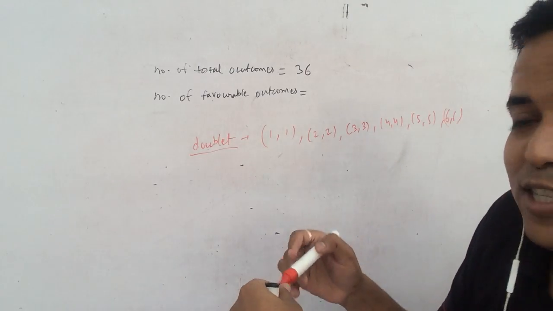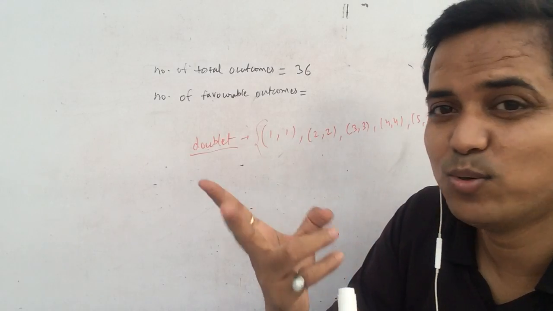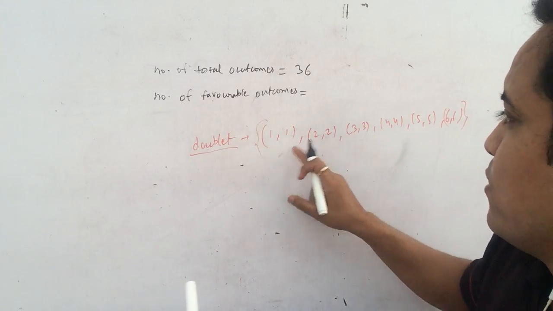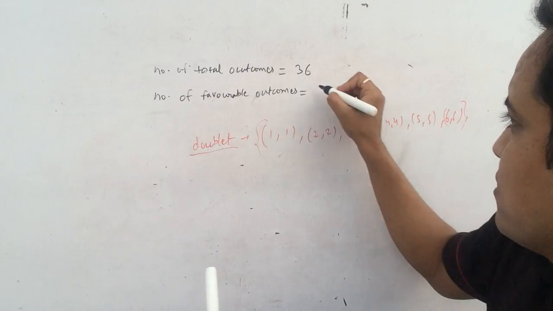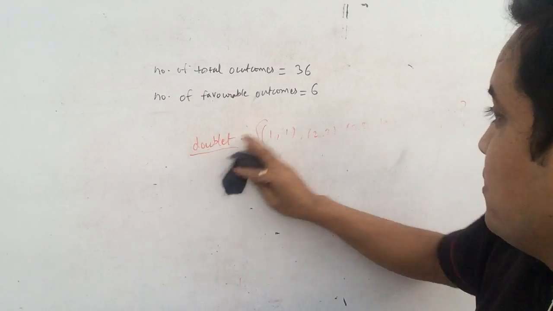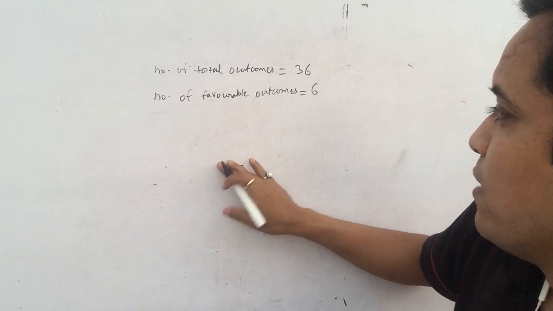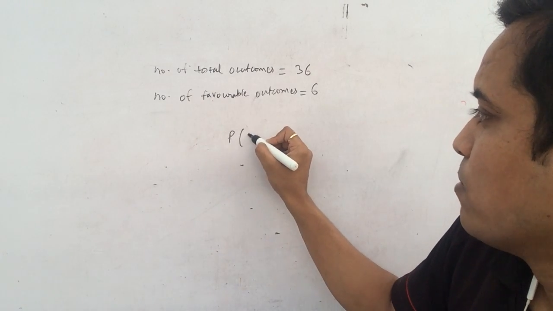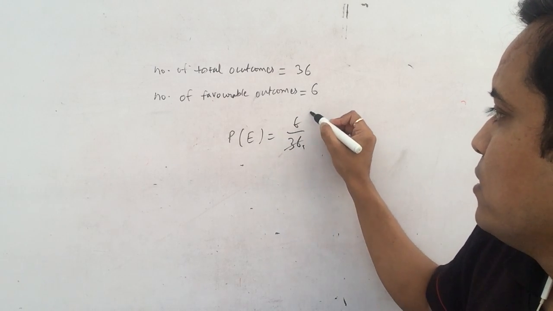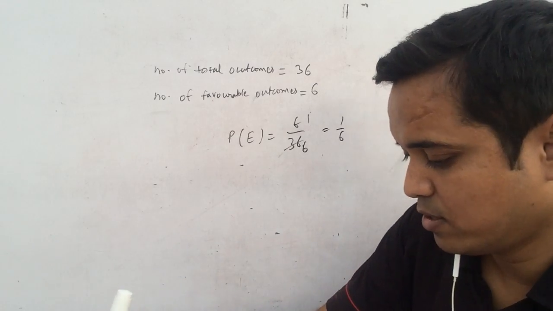These are 6 doublets in the throwing of 2 dice. So your number of favorable outcomes is 6: 1, 2, 3, 4, 5, 6, and you need to find the probability of these. So what would you write? Probability would be the number of favorable outcomes upon the number of total outcomes. It would be 6 upon 36, which is 1 upon 6. It is a multiple choice question, so your answer is 1 upon 6.